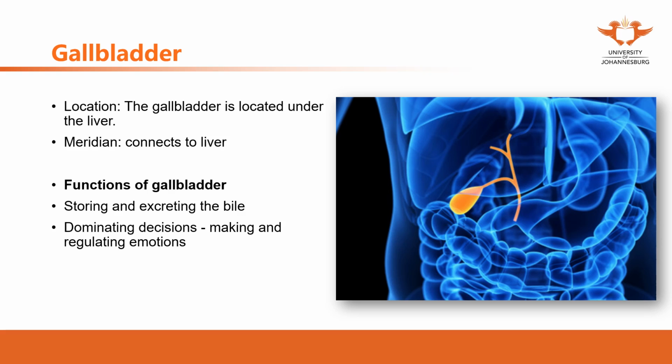The gallbladder is one of the six Fu organs, as the shape of this organ is hollow inside. However, the gallbladder is also one of the extraordinary organs. The reason is that although it has a similar shape to the Fu organs, the function of the gallbladder, storing the bile, is very similar to the Zang organs, the storing function.